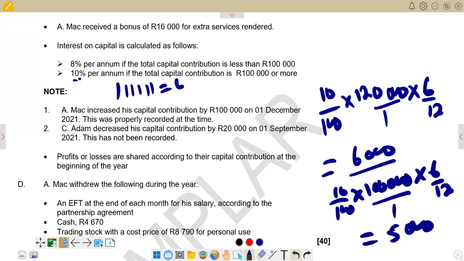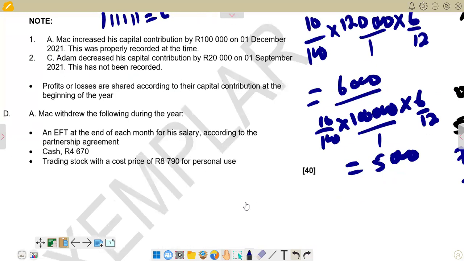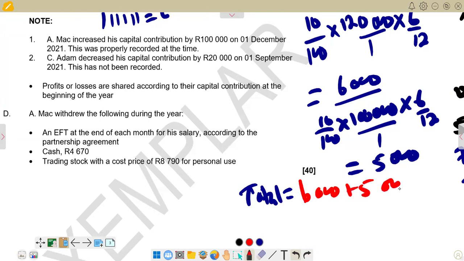And for the total now, we are just going to add the 2. Total is now equal to 6,000 plus 5,000. And then obviously we are going to get 11,000. So this is what we have for the second part.